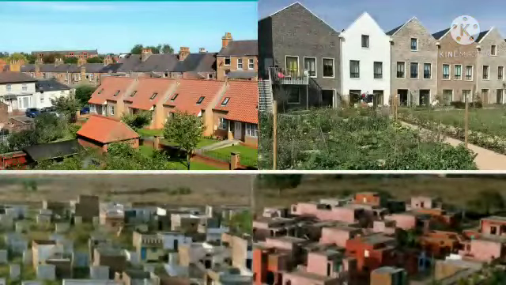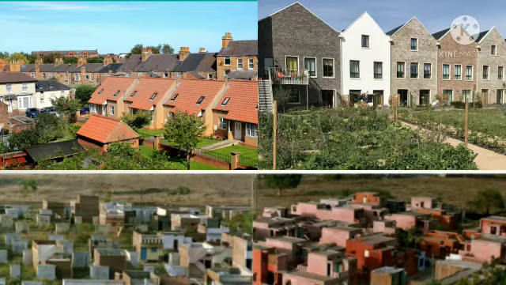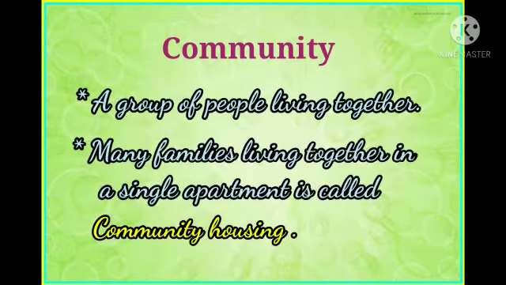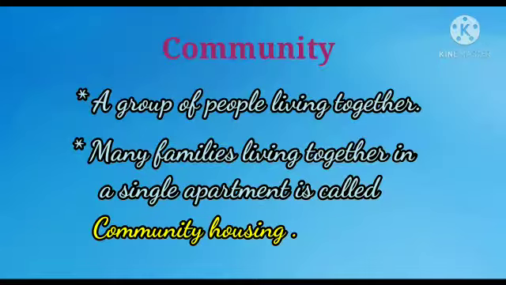Facilities are rarely available in the areas where people build their houses. Nowadays, community housing projects have started to meet the needs and demands of the people due to overpopulation. Following pictures are the examples of community housing. Community is nothing but when a group of people living together forms a community. So community houses mean many families living together in a single apartment. Such things are called community housing.